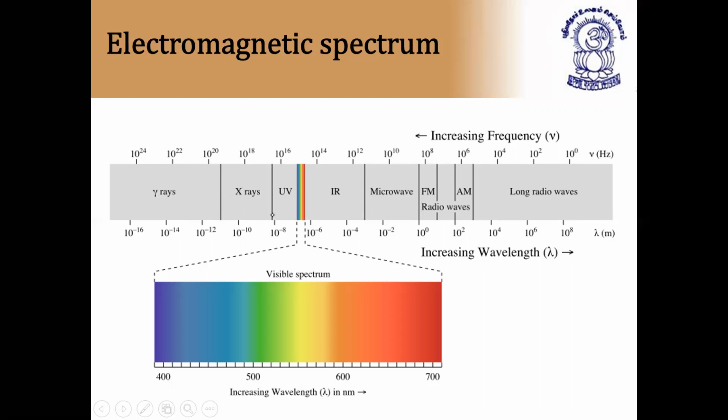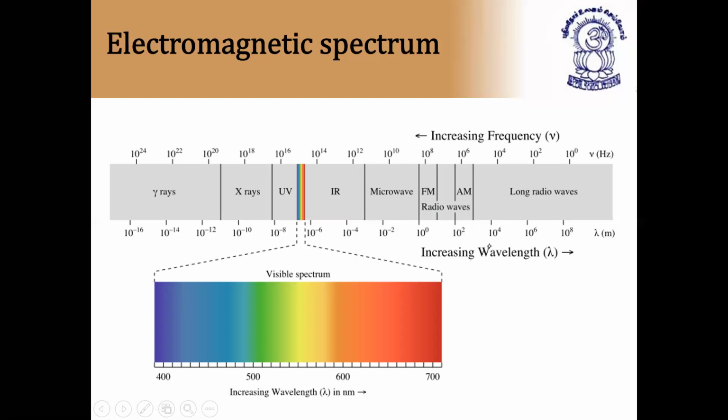So similarly, X-rays, UV rays, ultraviolet radiation, infrared radiation, microwave, and radio FM, that is radio waves. So this is 10 to the power of 8 as frequency, and 10 to the power of 0 is the wavelength lambda. And that's why you have 91.6, 92.5, like that we will get.